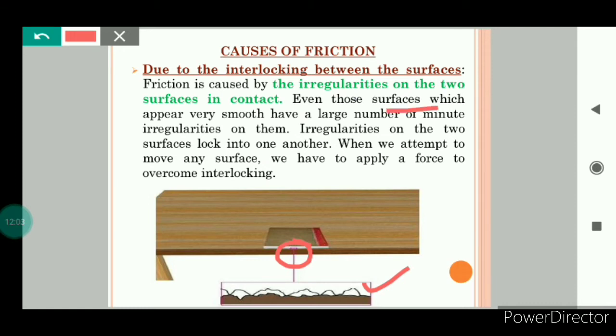Irregularities on the two surfaces lock into one another. And when we try to move any surface, we have to apply a force to overcome interlocking. So this diagram clearly indicates that friction is caused by the irregularities on the two surfaces in contact.